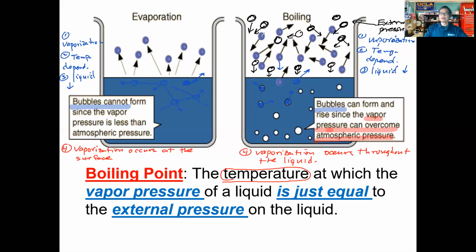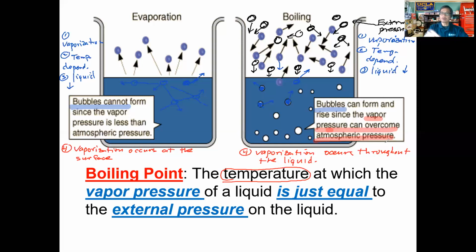If you need to review what atmospheric pressure is, you need to know that in order to understand how we define boiling here. The boiling point is the temperature at which the liquid has enough kinetic energy that the particles can break free and become a vapor.